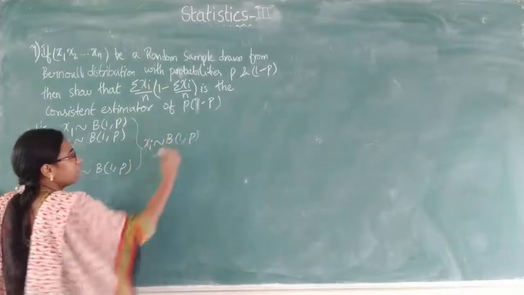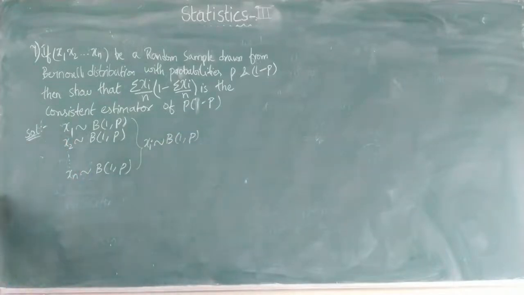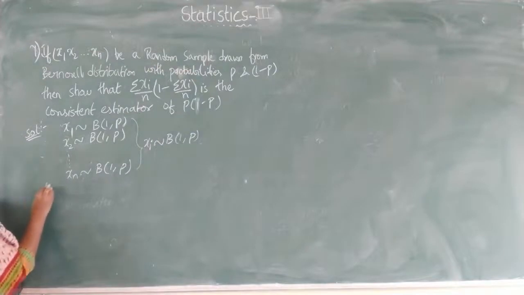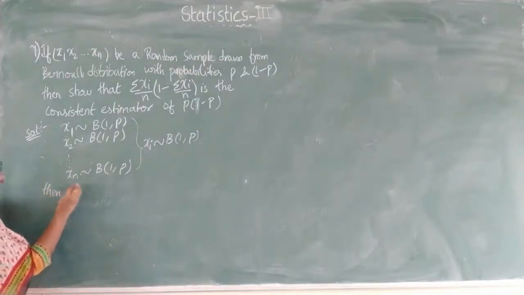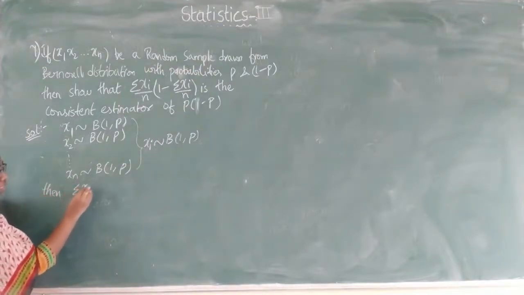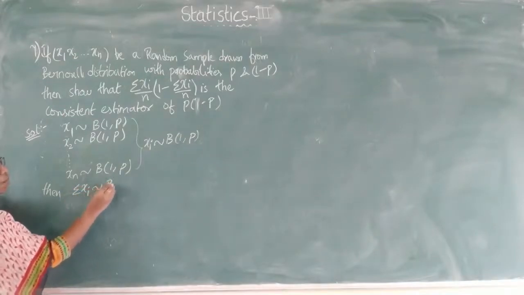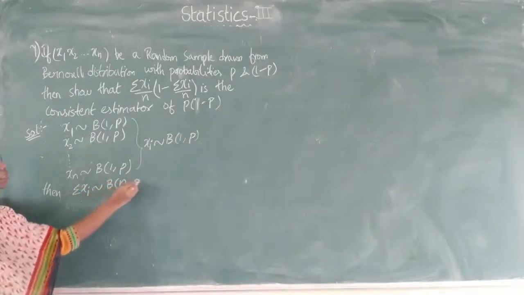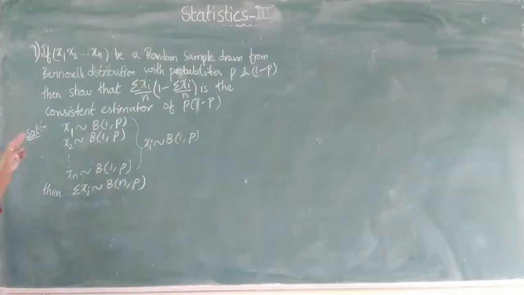Distribution with 1 comma p. So whenever xi follows Bernoulli with 1 comma p, then this summation xi follows binomial with n comma p. So we know that the sum of n Bernoulli variates is nothing but a binomial variate. So here summation xi follows binomial with n comma p.